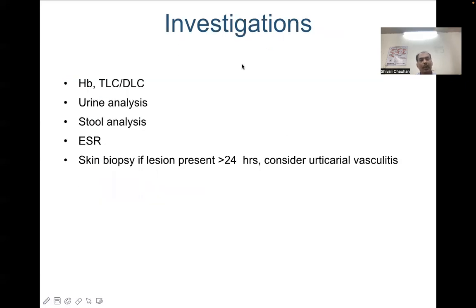The usual investigations that we plan in patients of urticaria are complete blood count, more importantly hemoglobin and total count, urine analysis, stool analysis, erythrocyte sedimentation rate, and skin biopsy if the lesions are present for more than 24 hours.